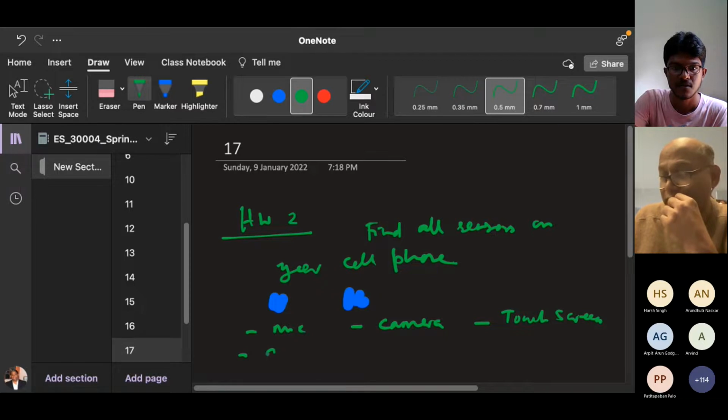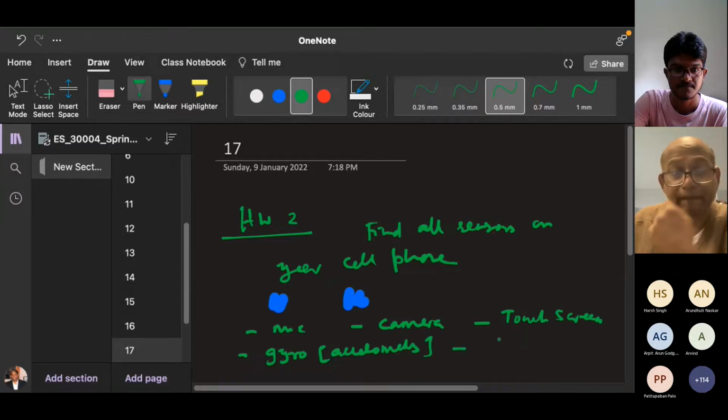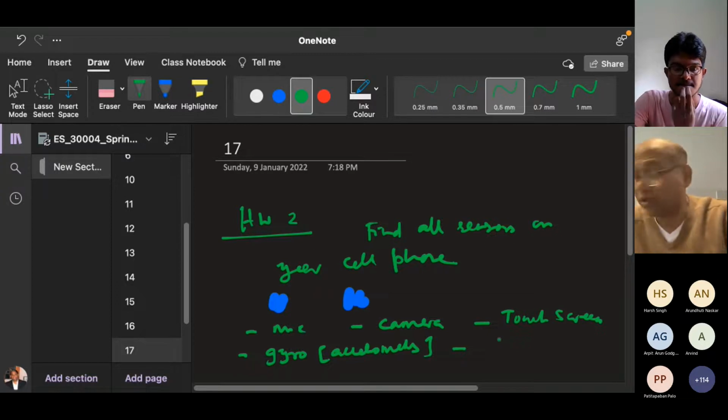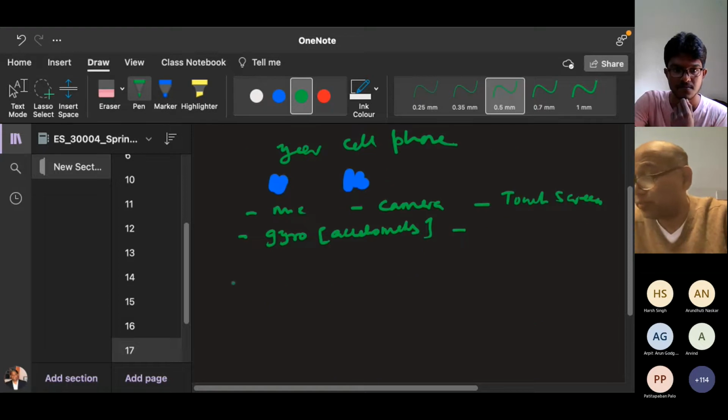You have these gyro sensors. Yes, sir. Position sensing, right? Accelerometers. So that means accelerometers are there. Any other sensors? Find out all these sensors, whatever is there in your typical cell phone model. Then there are also actuators. Okay, there are actuators in your cell phone. Tell me what are the actuators?